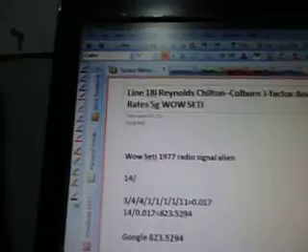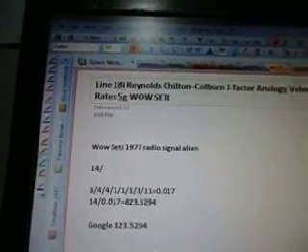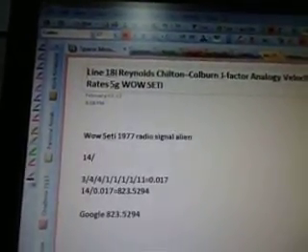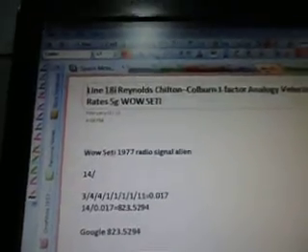Short data one here. This is number 198, part 198, line 18i. Reynolds-Chilton-Colburn J-factor analogy, velocity, stress rates, 5G, Wow! SETI. There's the alien radio signal, and this is the Reynolds analogy. Again, this is the fifth video it's come up in.